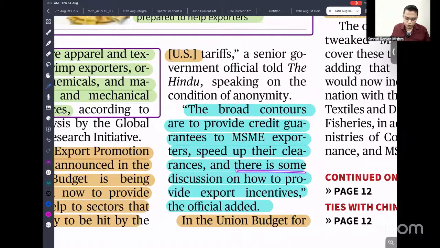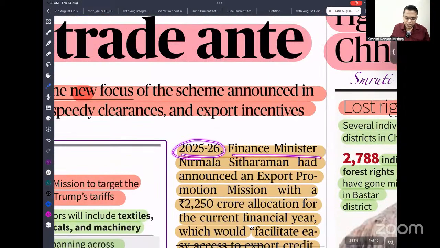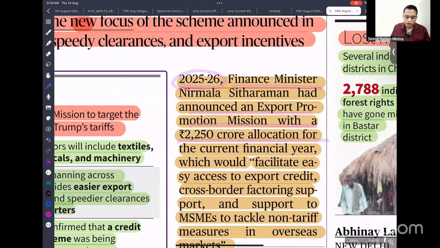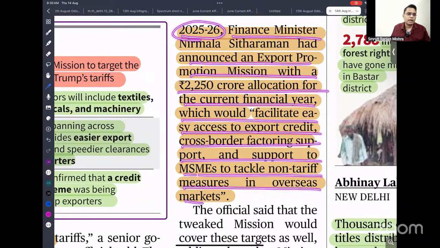So there is also some discussion on how to provide export incentives. In Union Budget 2025-26, the finance ministry announced an Export Promotion Mission with an allocation of 2200 crore for the current financial year, which facilitates easy access to export credit, cross-border factoring support, and support for MSMEs to tackle non-tariff measures in overseas markets.